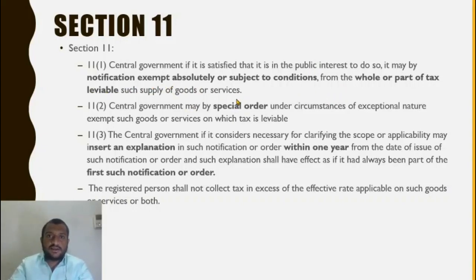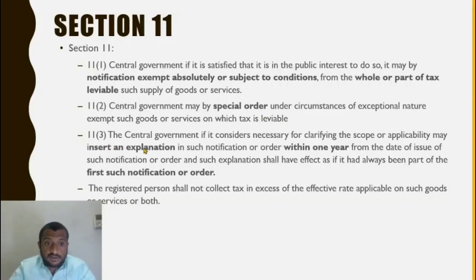If it feels that it is necessary, the central government may by notification either absolutely or subject to condition exempt such good or service from part or whole of tax. Let us say it says, okay, if you submit this declaration, you will be able to get an abatement of 50%. That means you are getting exemption only from half of the tax. So that is also something that could be done. 11 subsection 2, it can by special order only in exceptional circumstances. Special order only in case of exceptional circumstances as per the central government. It can issue a special order only in case of exceptional circumstances.